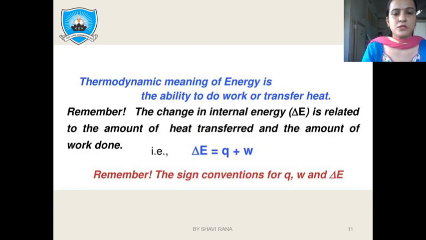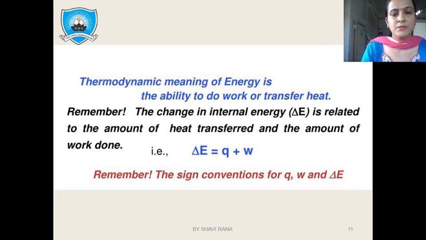It can also be represented in mathematical form as del E is equal to Q plus W. Del E is the change in energy, Q is the amount of heat energy being exchanged, and W is the amount of work we are going to perform.